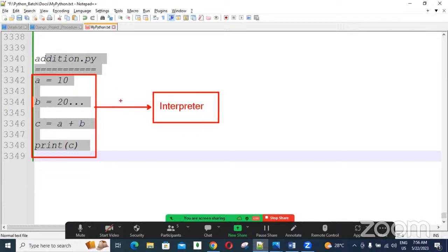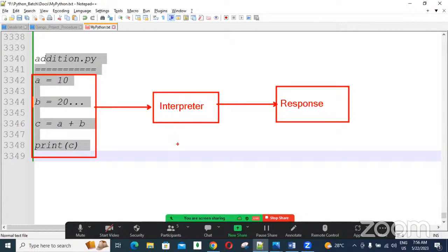After executing this, Python space filename.py, the high-level language code is taken by the interpreter and it directly gives the response. So it gives the result, 30.